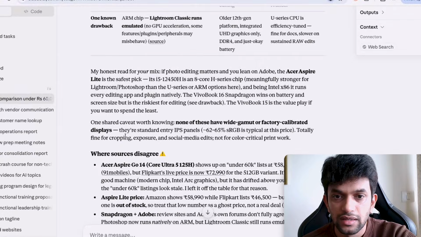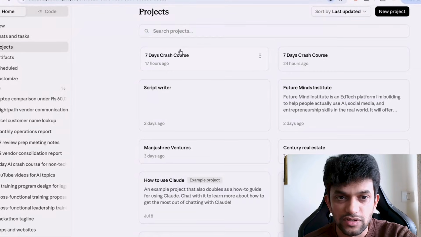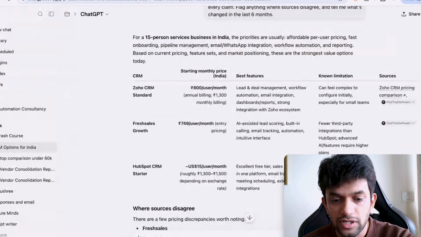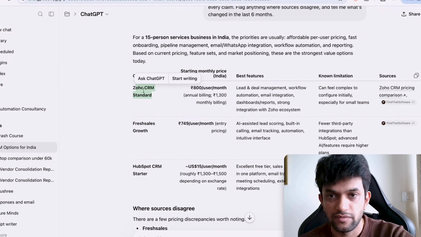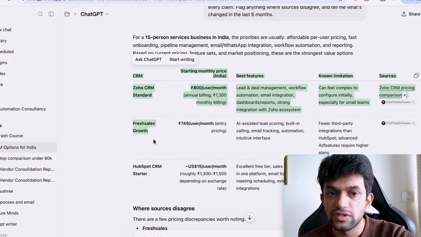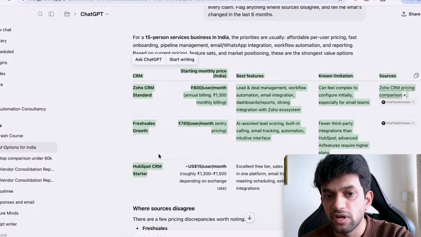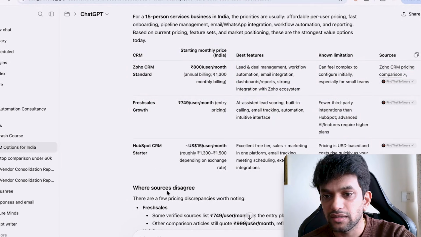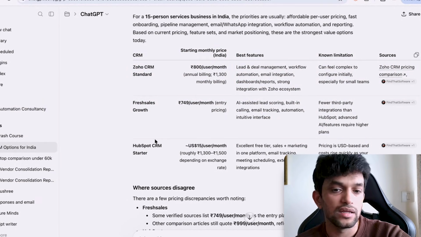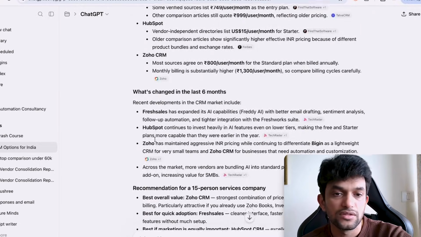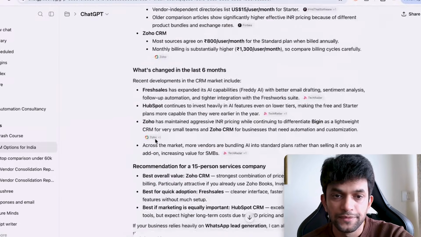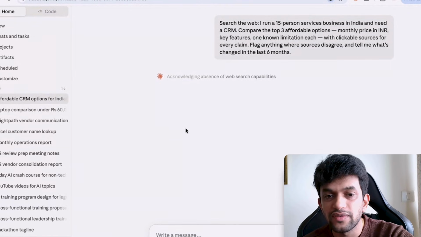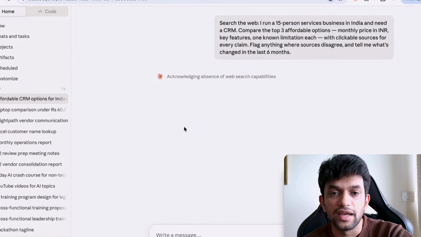Yes. See, it has given me a faster response. Let us see. Again, go to project, 7 days crash course. Let me paste it and let me run it. So it is saying you can use Zoho CRM, and mostly people use this only. Freshsales Growth. You can use HubSpot CRM as well. But in India, MSMEs use Zoho CRM mostly. Perfect. It has given me great detail. I can ask it to convert it into a doc as well. See, Claude is thinking again.